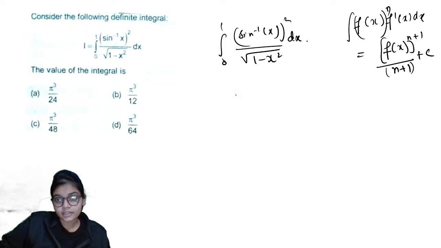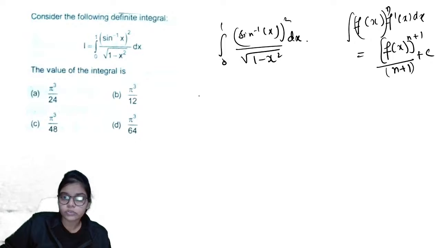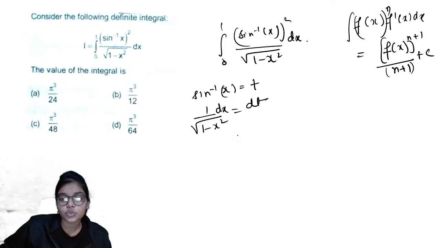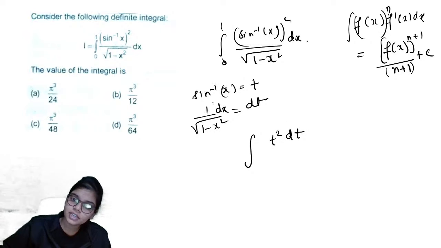ओके। और अदरवाइज ये जो आता है आपका, this is coming out from basic substitution, ठीक है। तो sine inverse x को if you put as t, then your differentiation is 1 upon root over 1 minus x square will become dt. So you can just substitute it here. तो आपके लिमिट्स आपको चेंज करने पड़ेंगे यहाँ पे. It will become t square dt. Now when you change the limit, when x is 0, sin inverse 0 is 0, so your limit is 0.